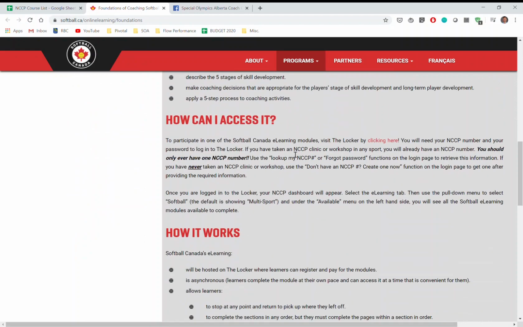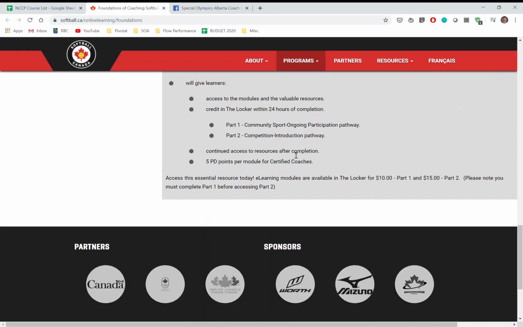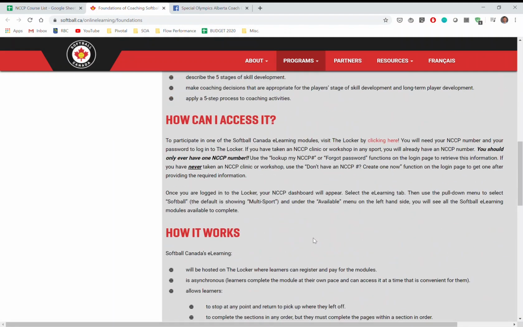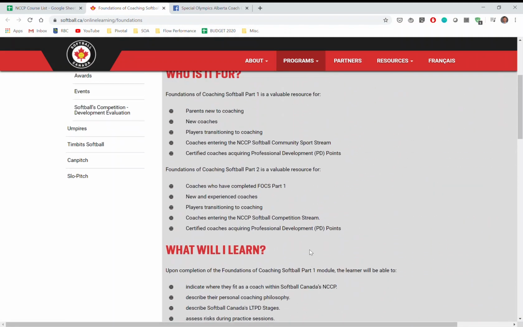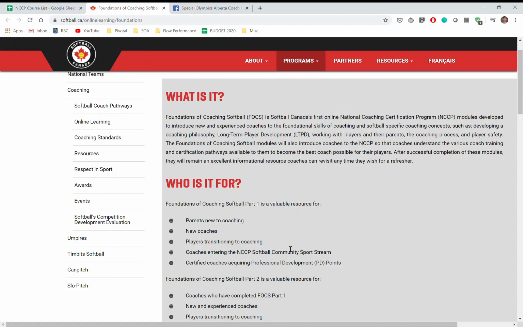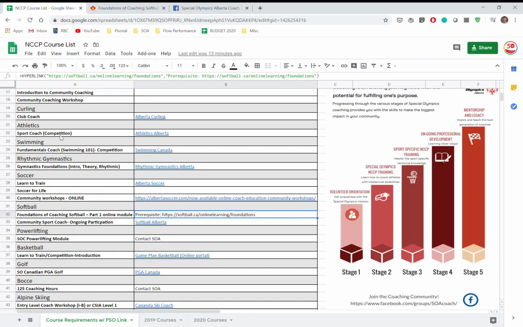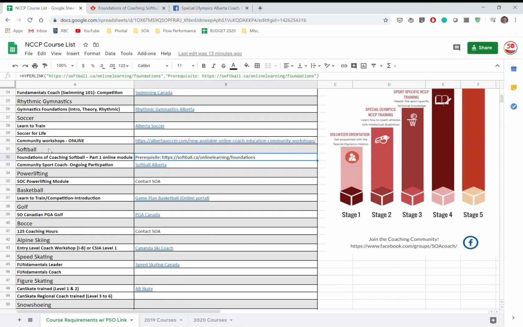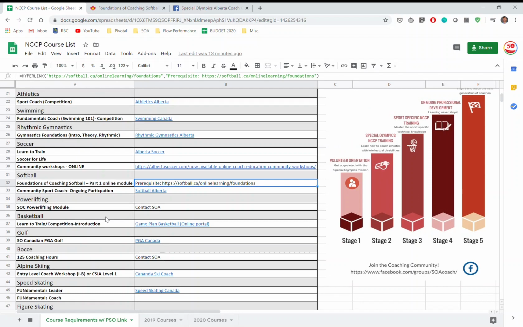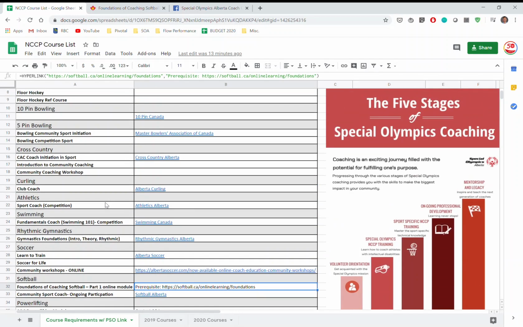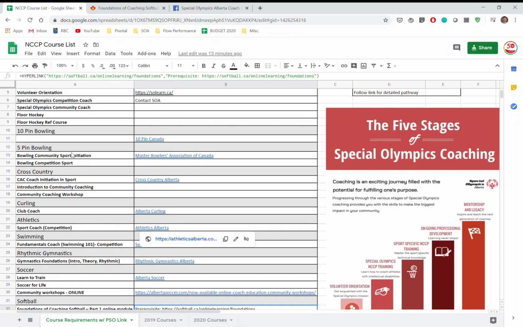Keep in mind, some of these courses do have a cost associated with them. This one has $10 to $15 for the softball one, but also keep in mind SOA will be reimbursing coaches for their training. So that's something to consider. But yeah, you can take a look at what your requirements are for your sport, and then click the link there, and now it'll take you to the landing page of how you can get started on that training. So this will be your hub, your go-to for what to take for each sport.